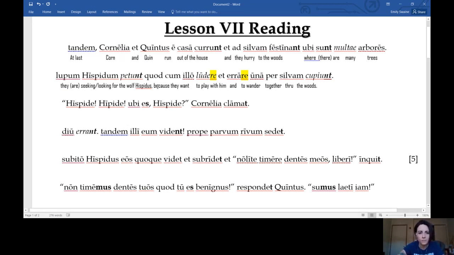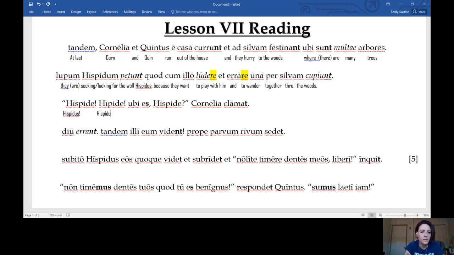All right. Next line, Hispide. What is the ending on Hispide? This is a little bit strange, right? Well, short e, what does it look like here? It looks like we're calling his name, Hispidus, Hispide. So we're actually calling his name. This is called the vocative. And we can just say Hispidus.